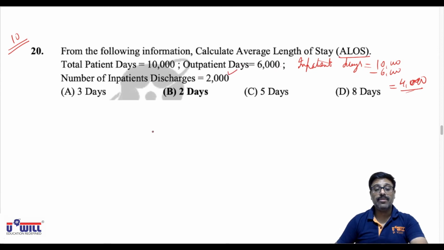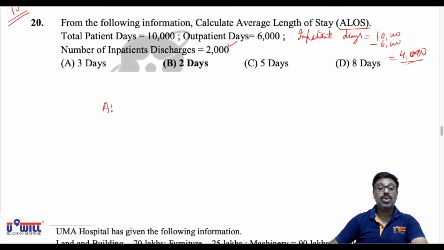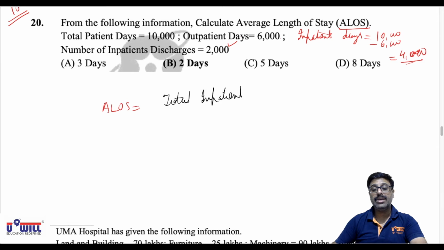So what is the formula of average length of stay? Total inpatient days divided by inpatient discharges. This formulas etc. you don't have to write in exams. Directly you have to remember and apply the formula in calculator itself.